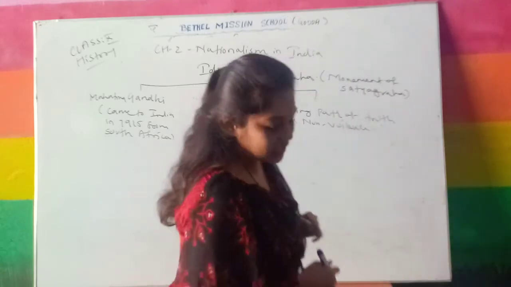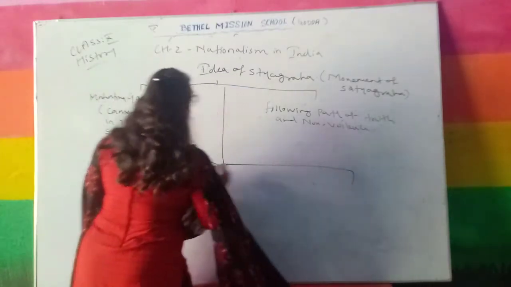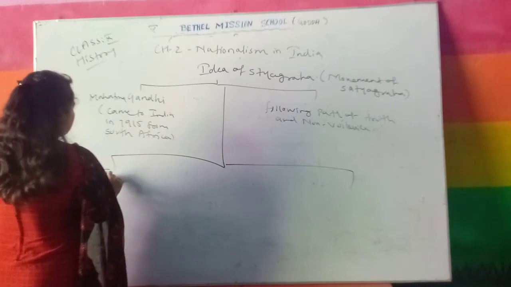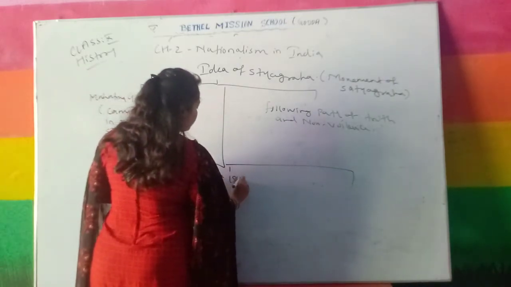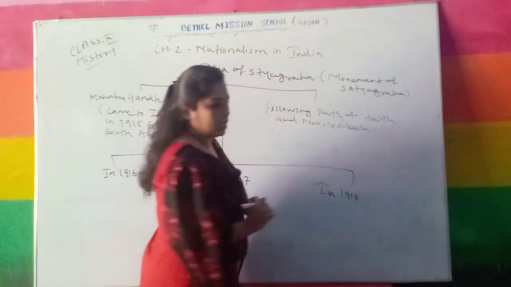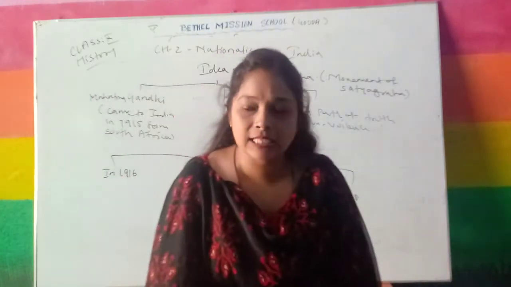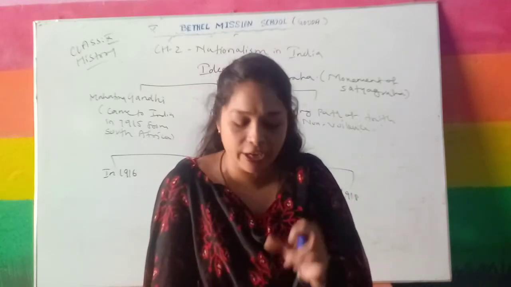So 1916, 1917 and 1918. In these 3 years Gandhiji started different small agitations in different villages.